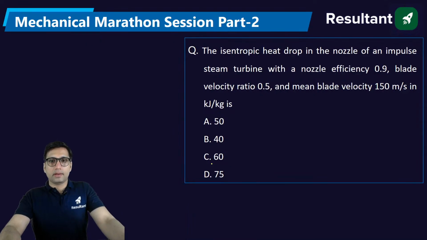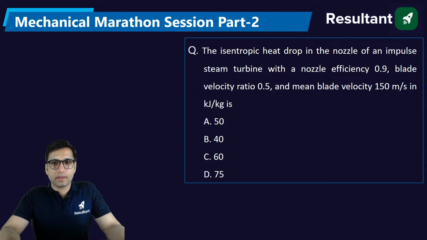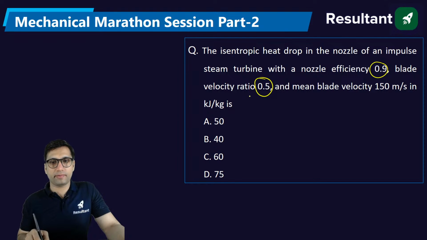Okay. The isentropic heat drop in the nozzle of an impulse turbine with a nozzle efficiency 0.9 and blade velocity ratio 0.5 and mean blade velocity of 150 meter per second, you have to find.